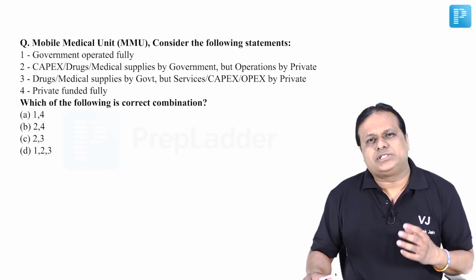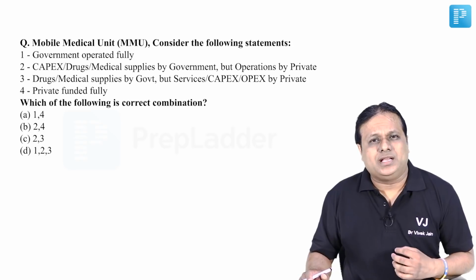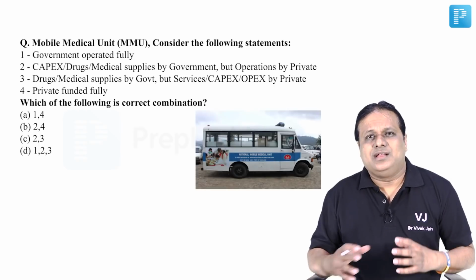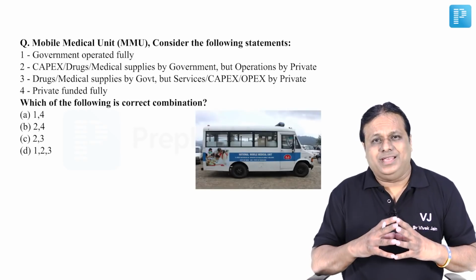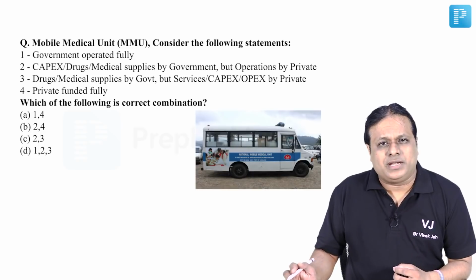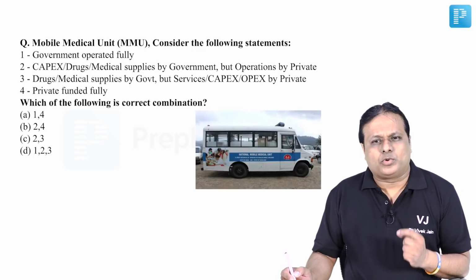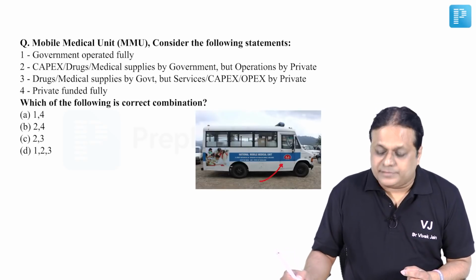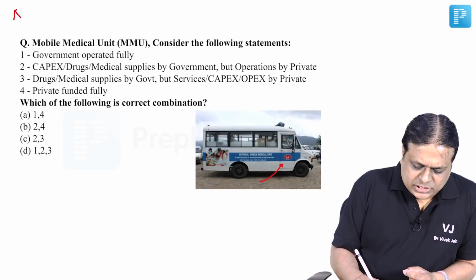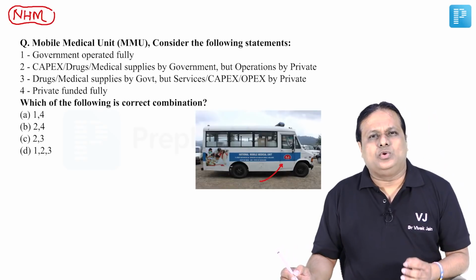A totally new question was asked for the first time on MMU, mobile medical units. Friends, when we look at mobile medical units, these are a moving vehicle in which adequate facilities have been given for diagnosis and treatment, and this has been launched under which program? You can see the logo of that program on the van also here. This is National Health Mission, initially launched as a part of NRHM, National Rural Health Mission.